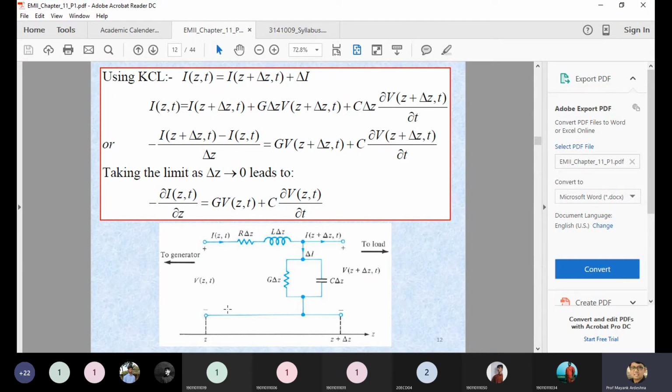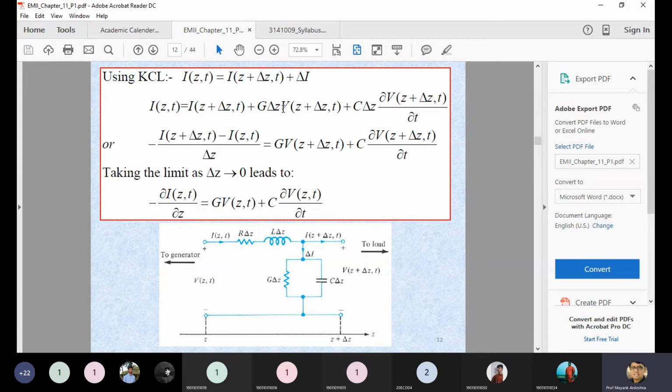So whatever current is passing through this G, so G is basically the conductance, if I multiply with this particular potential, then you get the current, because you are writing the equation of the current over here.